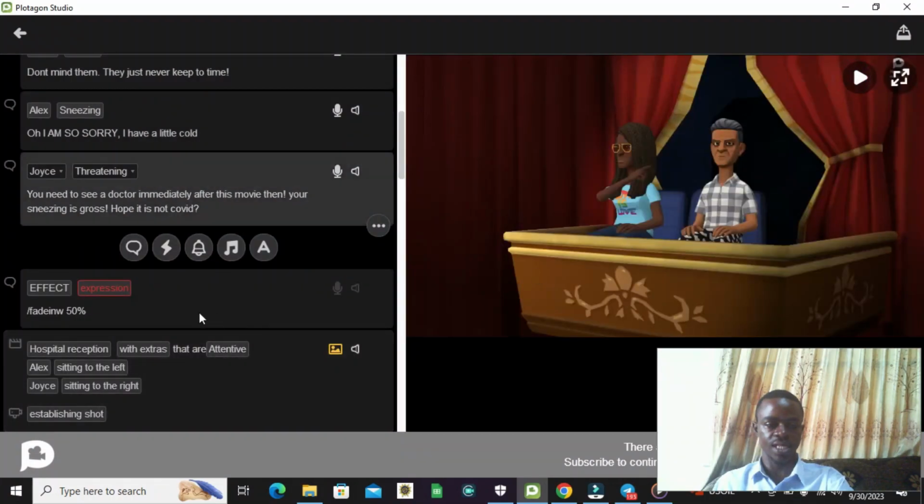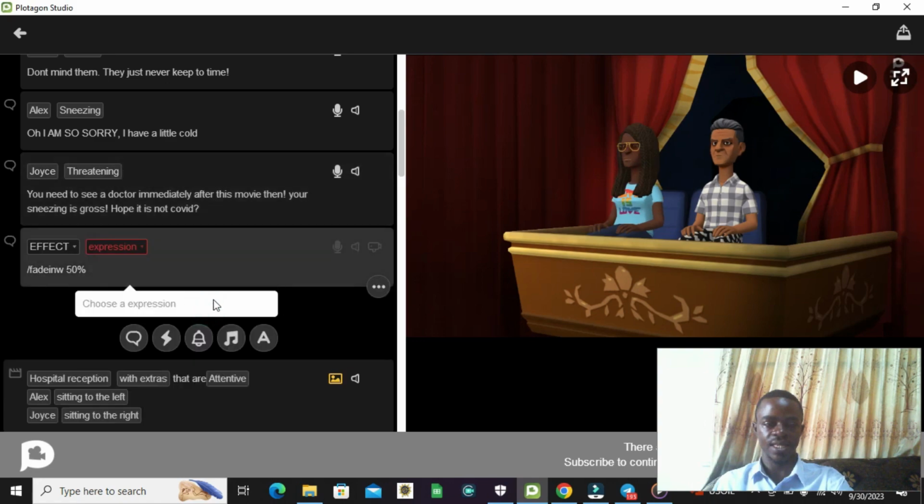So you notice that there is a fade in between this place, fade in white. So you can see it, fade in white. Those are hidden features in Plotagon. Number one, to create a professional video, you fade in, fade out. That is one way to delay the scene from going straight into the next.